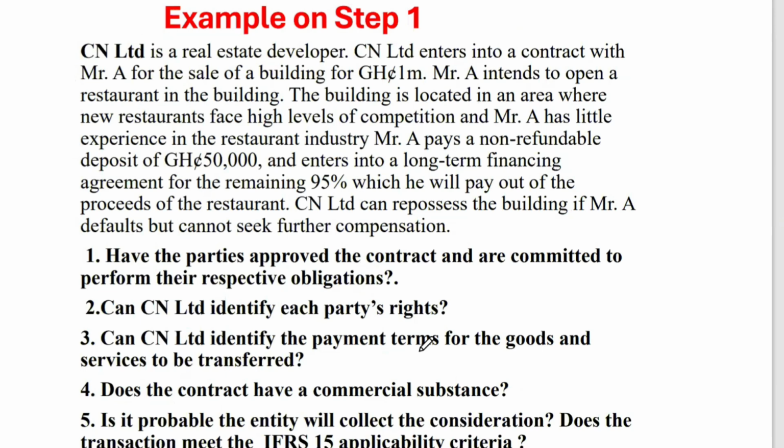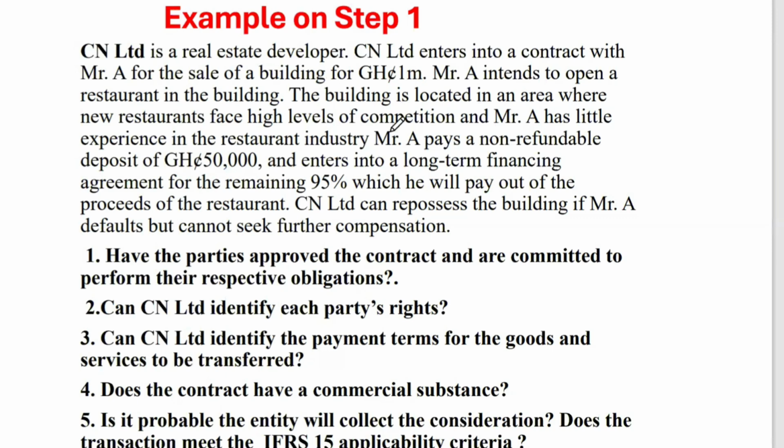Now let's look at one example here. Let's try this question. It says CN is a real estate developer.